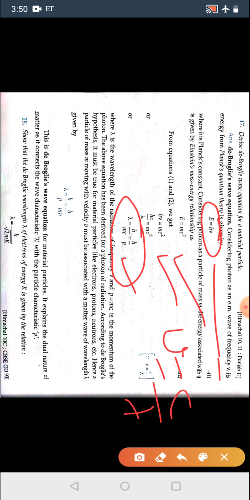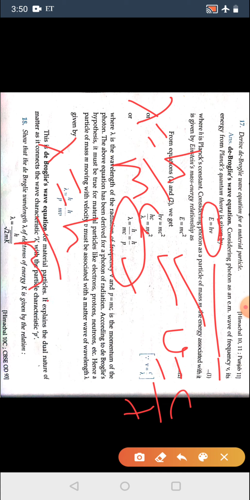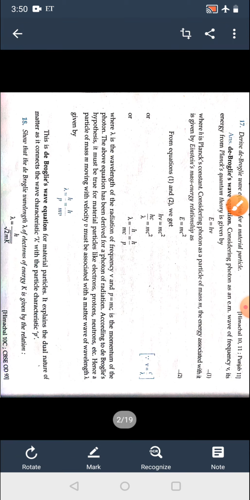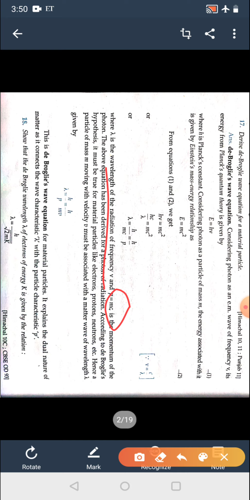Here lambda is the wavelength, so this is de Broglie's wavelength. So lambda is equal to h upon mc for a photon, but for a material particle lambda is equal to h upon mv. That was for the photon. Here lambda is the wavelength of the radiation of frequency nu and p is equal to mc, that is the momentum. So the equation has been derived for photoelectric radiation.